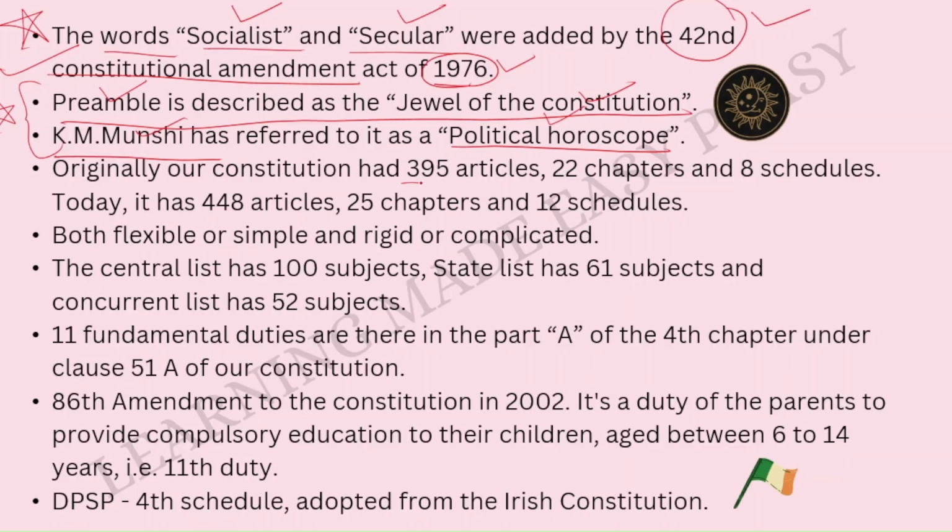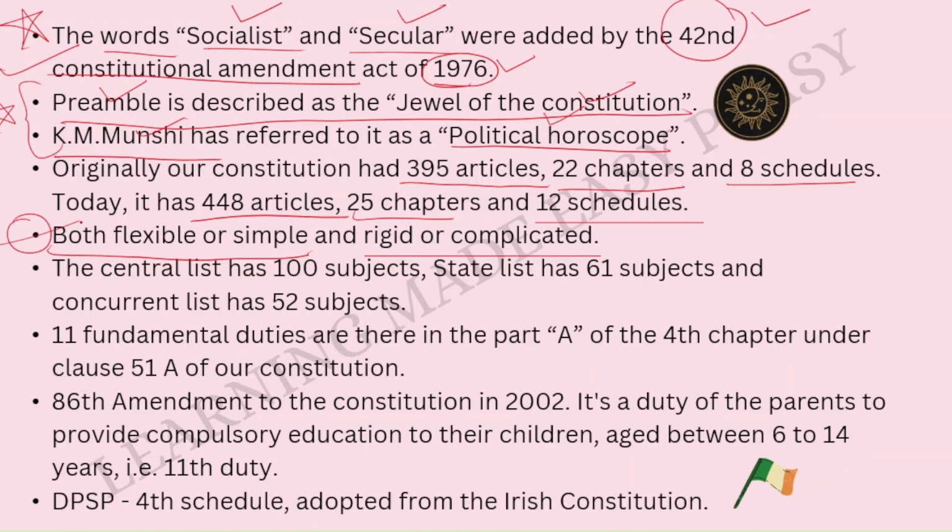Originally, our Constitution had 395 articles, 22 chapters and 8 schedules. Today, it has 448 articles, 25 chapters and 12 schedules. So this is important, and it will be always ever changing. So please keep an eye on this. Okay. Then, both flexible or simple and rigid or complicated. So our Constitution is both flexible as well as rigid. It is both simple and complicated.